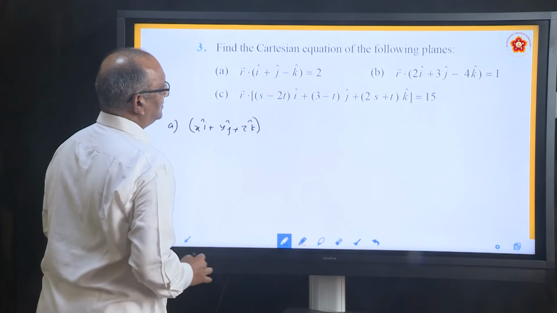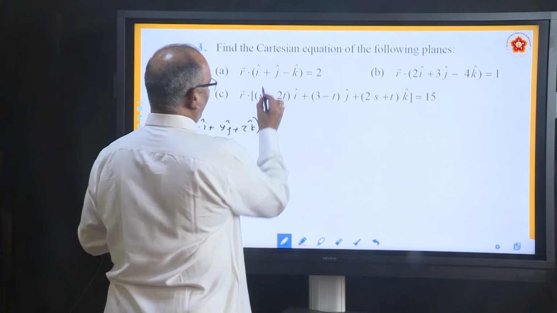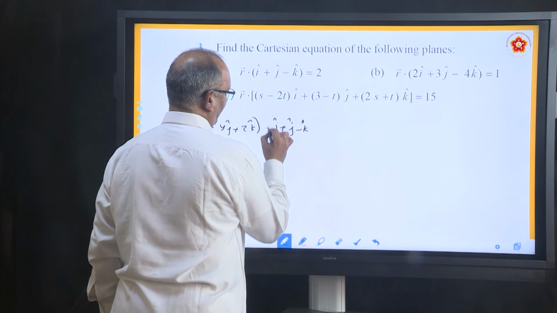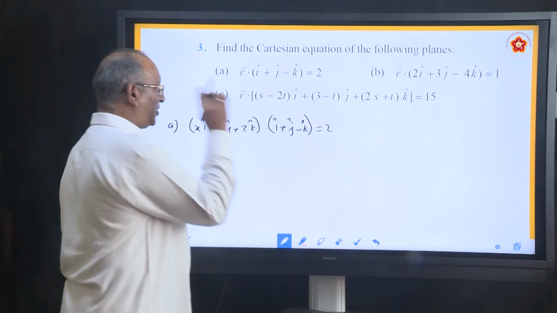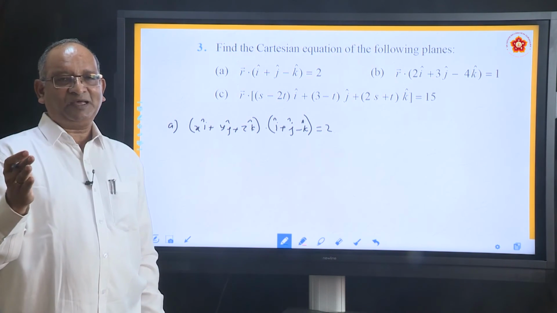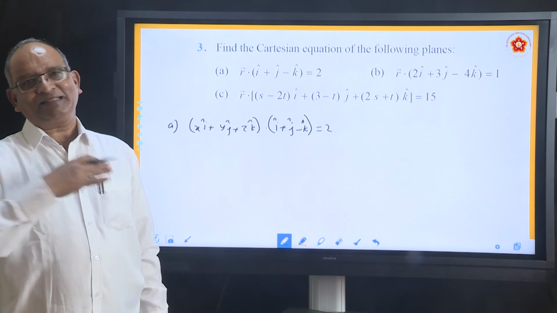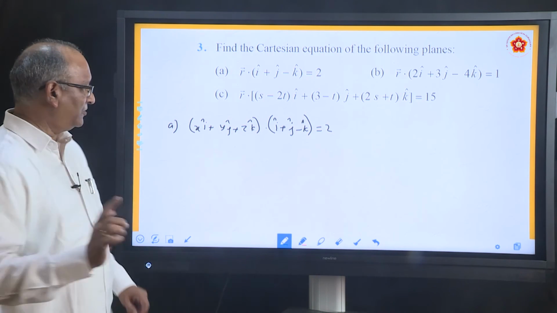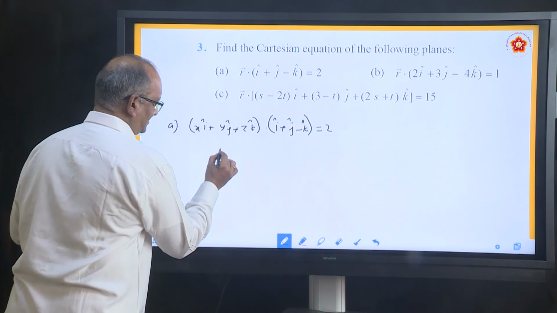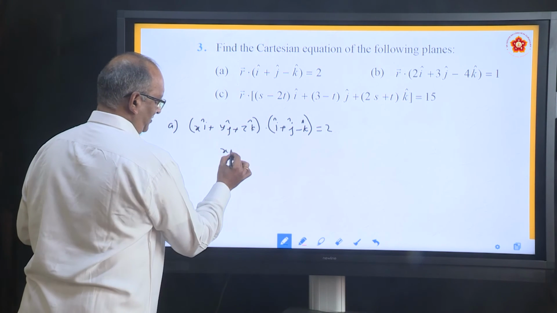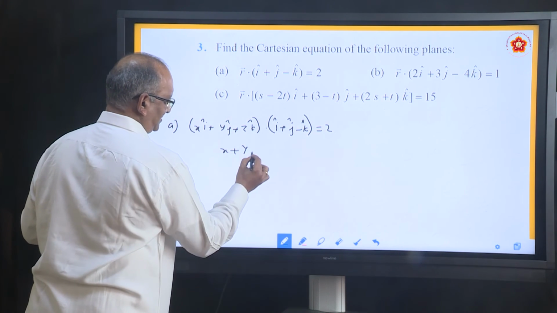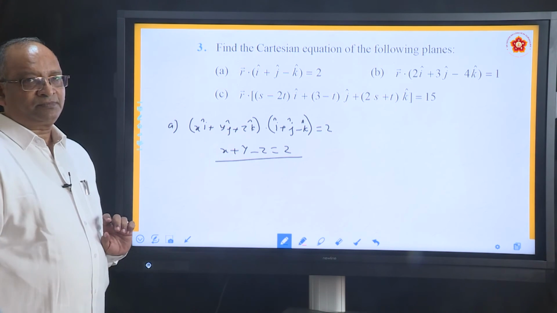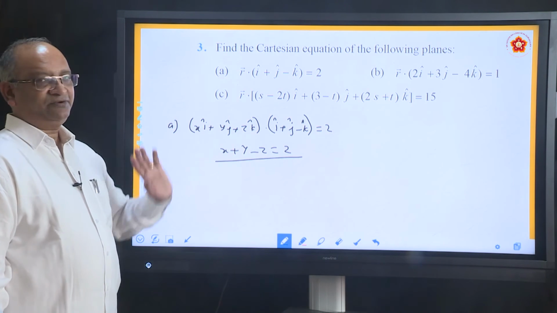This is r dot (i plus j minus k) equal to 2. Simply take the dot product. i dot i is 1, j dot j is 1, k dot k is 1, all others are 0. What do you mean by all others? i dot j, j dot k, k dot i, all will become 0. So as a result, what you will get? 1 into x, y into 1, and z into minus 1, so x plus y minus z equal to 2. This is the answer, the same equation in Cartesian form.